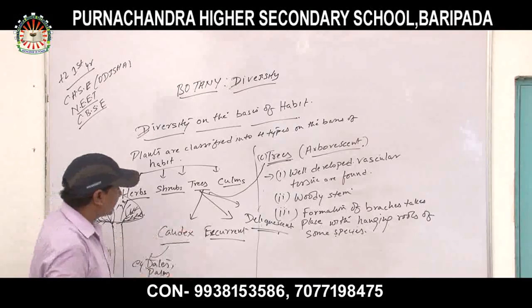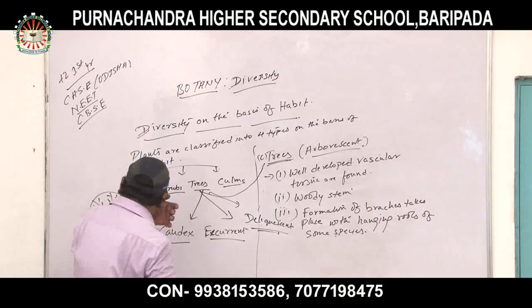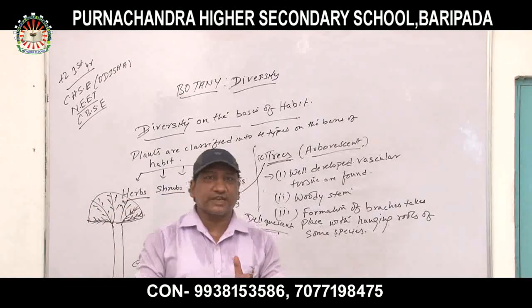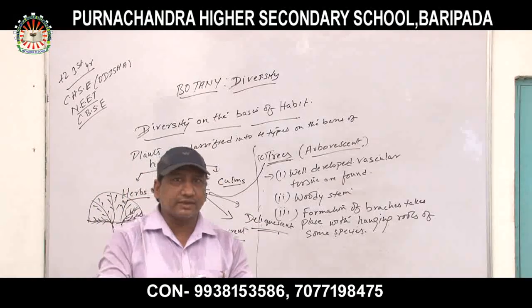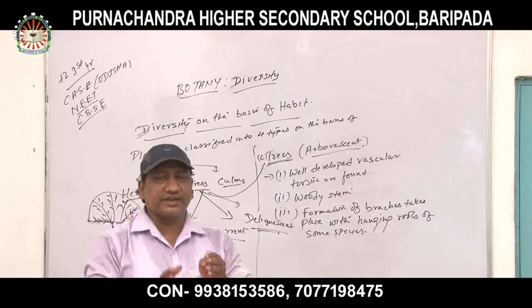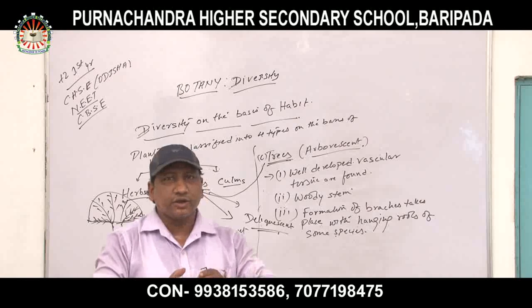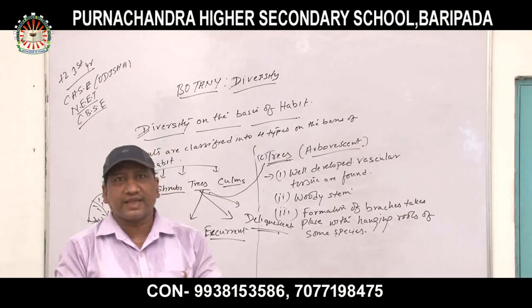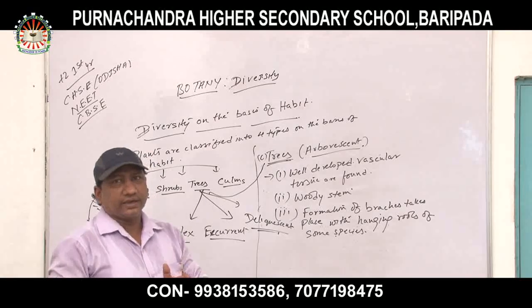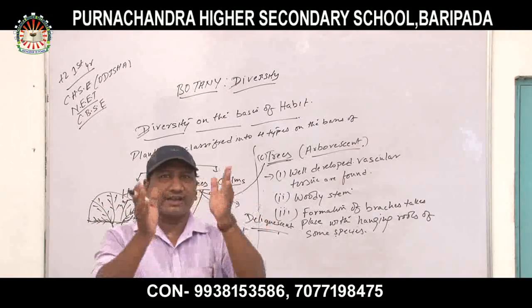Next is excurrent. In excurrent, at the basal region the stem is broader, and as the stem goes upward, at the apex region it is narrower. As a result, it forms a conical-like structure.